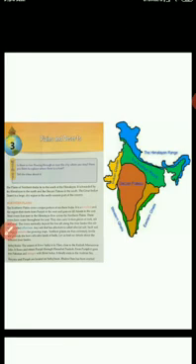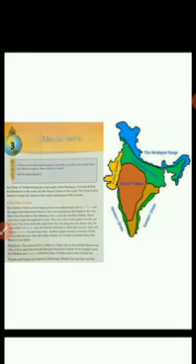Students, today I will explain chapter 3, that is plains and deserts. First, I want to explain something about plains. What is a plain? A plain is a large area of flat land with few trees. Big cities and towns are found in the plains.